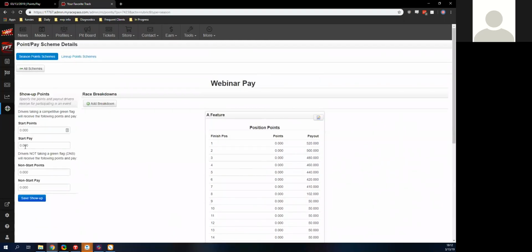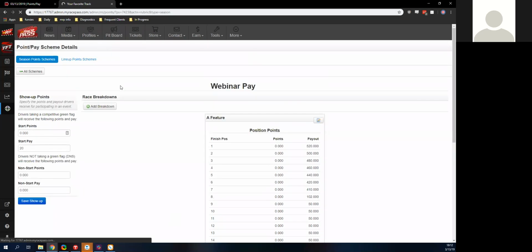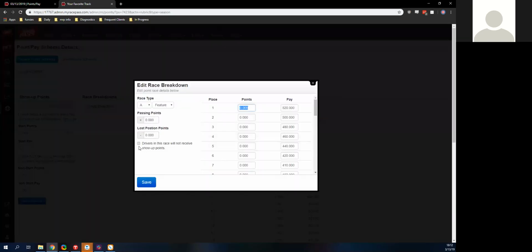We also can put in show up pay or non-start pay too. So if we wanted anyone to just get 20, we could save it. But let's say we wanted anybody that made it to the A feature to not receive that pay. We actually can click over here, and you see here, will not receive show up points. So in this case, it also means pay.